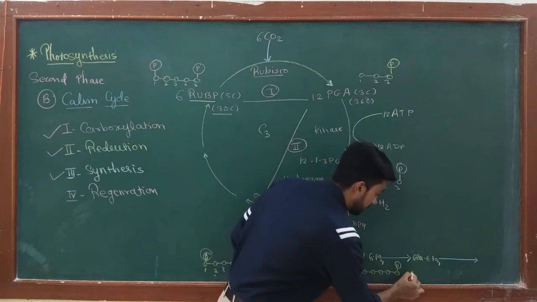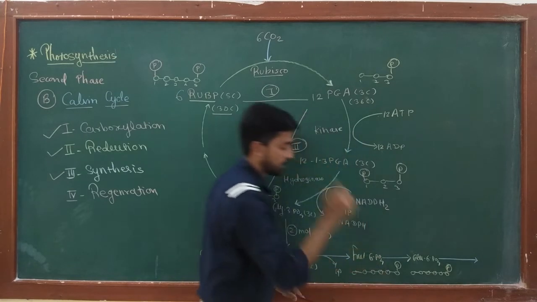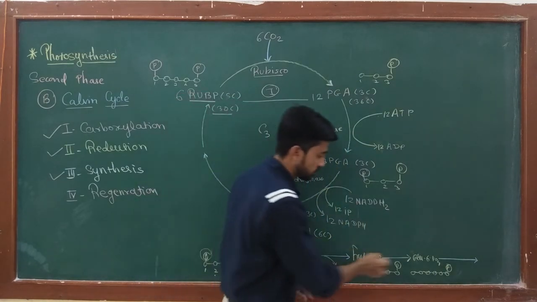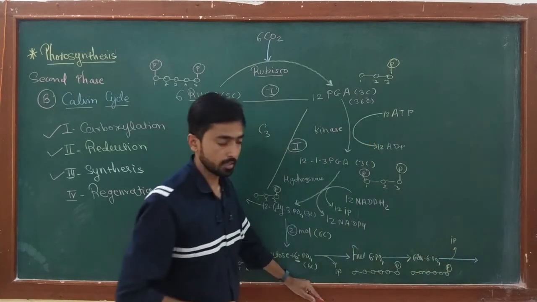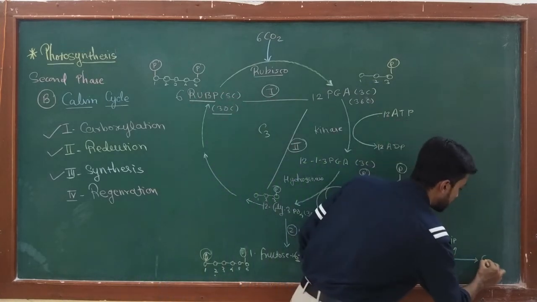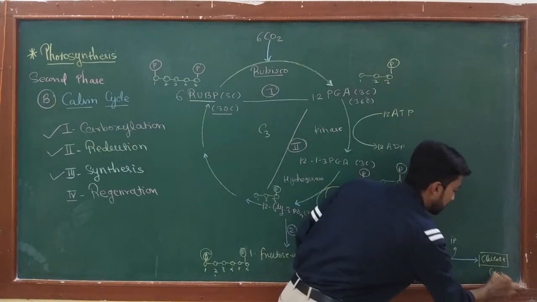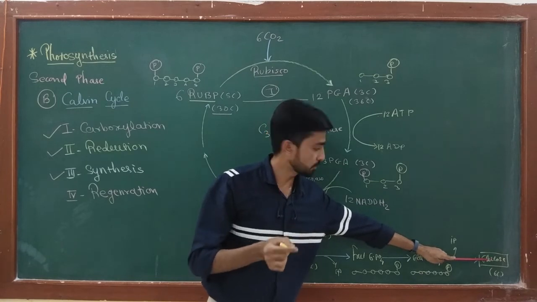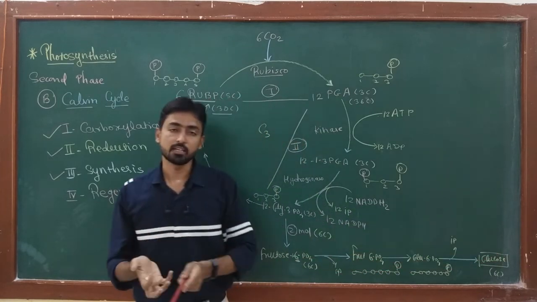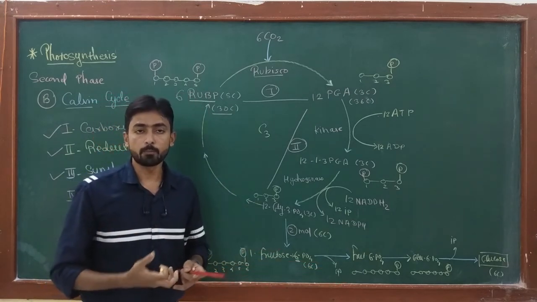Okay, it remained the same with 6 carbons and phosphate on carbon number 6, and finally this phosphate of carbon number 6 is also released in the form of inorganic phosphate and glucose is produced. This glucose is a 6 carbon compound. And the product of the Calvin cycle is glucose, which is either used by the plant in different processes, or it can be stored in the form of starch.